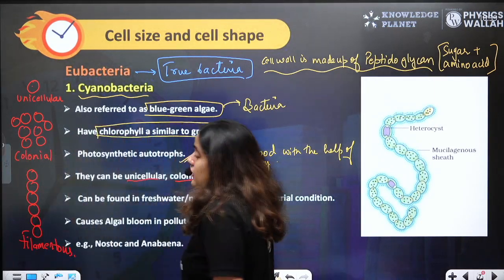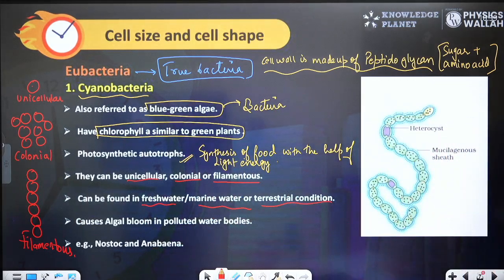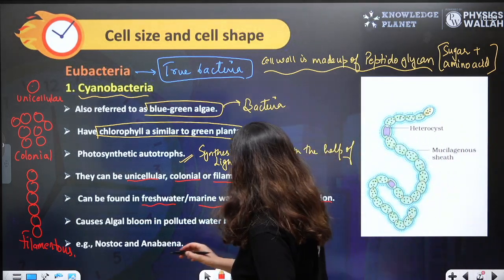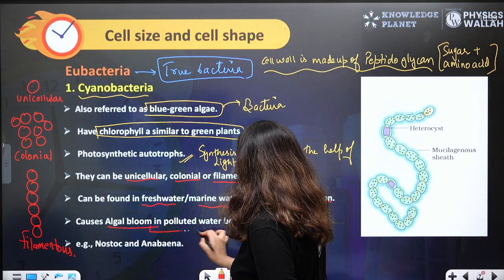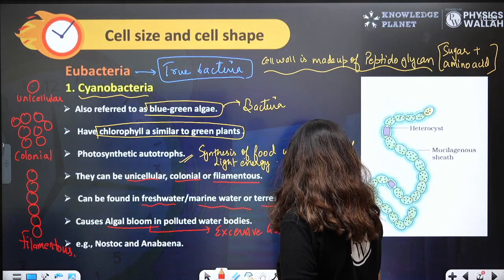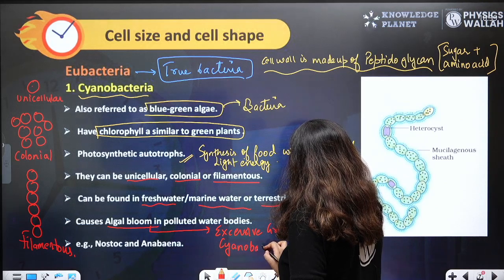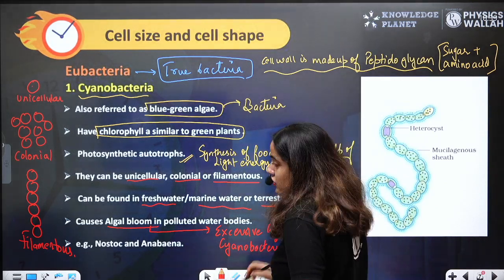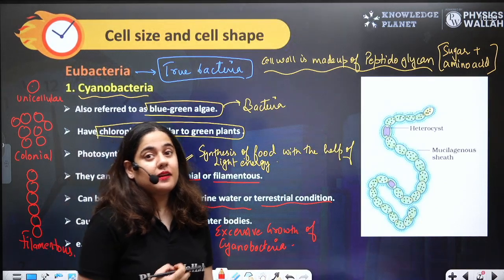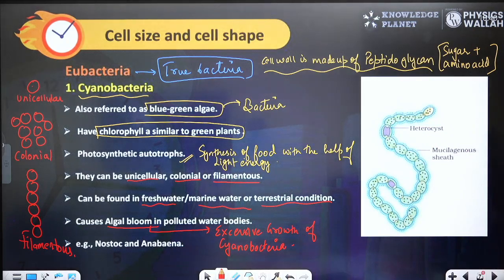Now, cyanobacteria can be found in fresh water, marine, or terrestrial conditions. They form algal bloom in polluted water. Algal bloom means excessive growth of cyanobacteria in the water. Have you seen a green mat-like structure on a water body? That green mat-like structure over a water body is algal bloom. Why is algal bloom formed? Due to excessive growth of cyanobacteria.